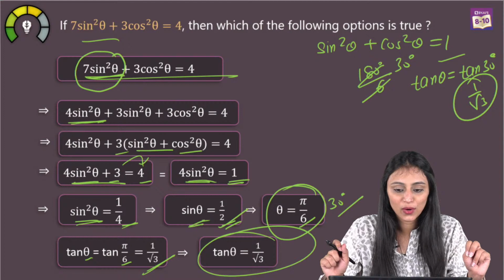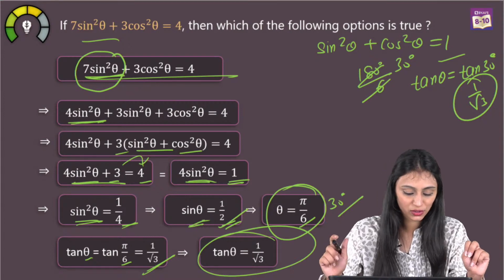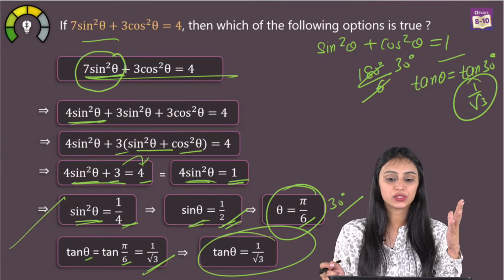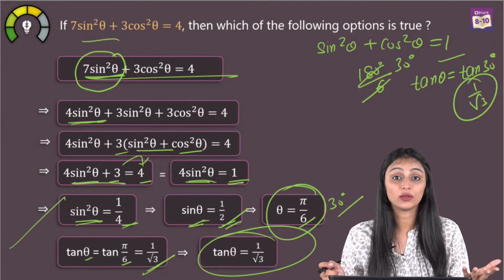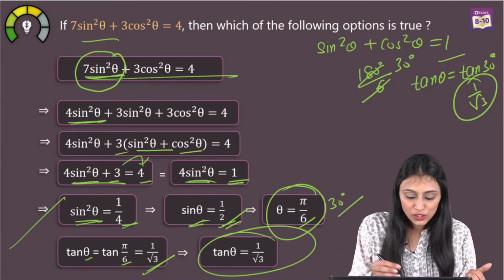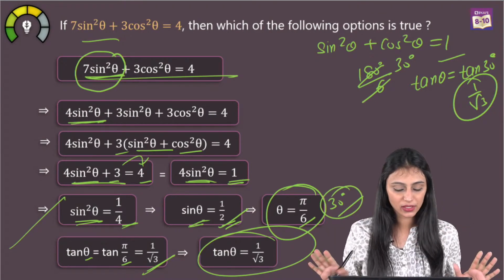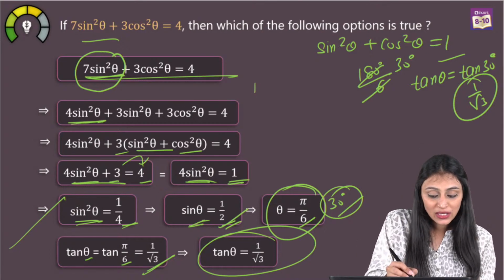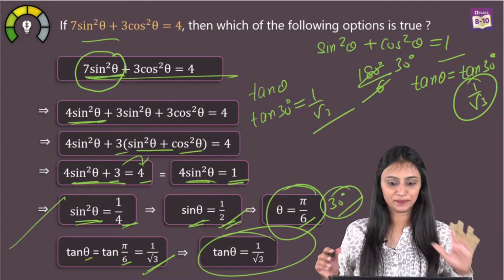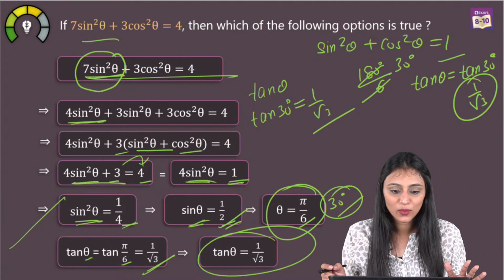Shri Vijaya Kumar, you want to know the last part of the solution. You mean this part, when sine theta is 1 by 2. Think of the values when sine theta is 1 by 2. When is sine 1 by 2? According to the table, it's sine 30 degree. So theta should be 30 degree. Don't use pi by 6, you can use 30 degree. We needed the value of tan theta. That means tan 30 degrees is going to be 1 by root 3. Simple, right?